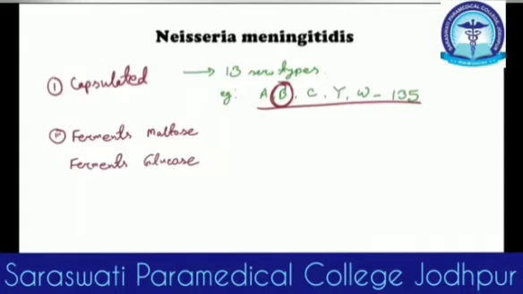This is a very important thing. And Neisseria meningitidis ferments both maltose and glucose, because it has M and it has G. This is very important to remember in the viva and in any examination.